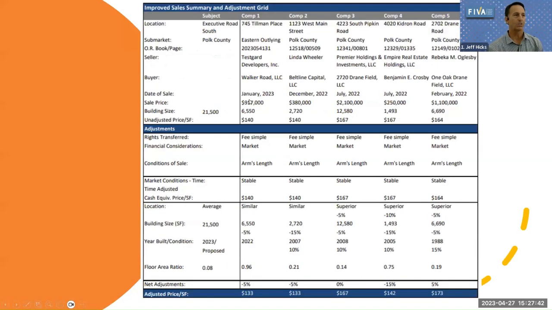So let's take it to the valuation. Here is a very typical improved adjustment grid. And I thought, since this is a language model, not an analytical model yet, could you take AI and put it in Power BI to do the analytics, linear regression, to actually do that? Yes, you can.